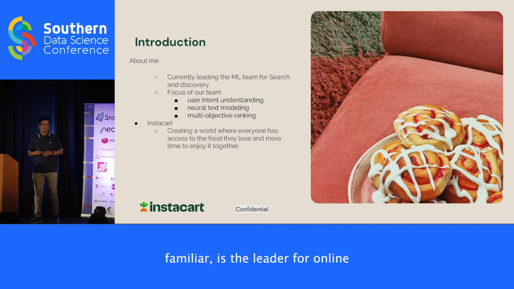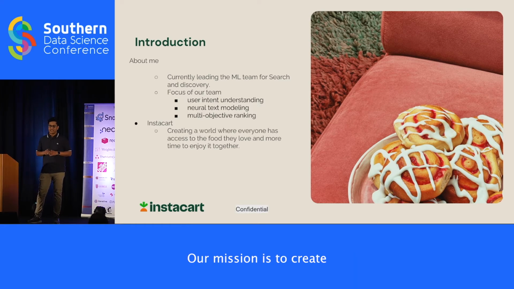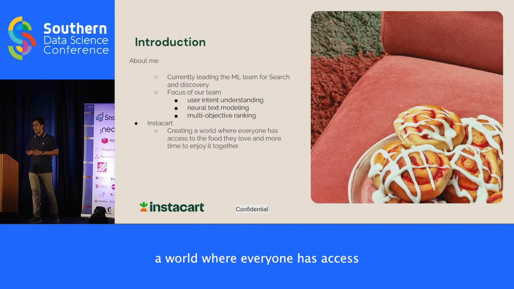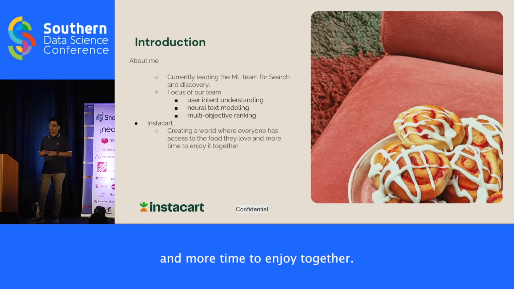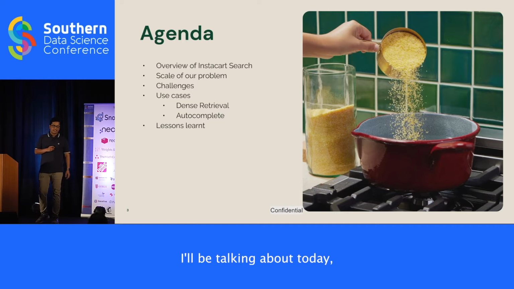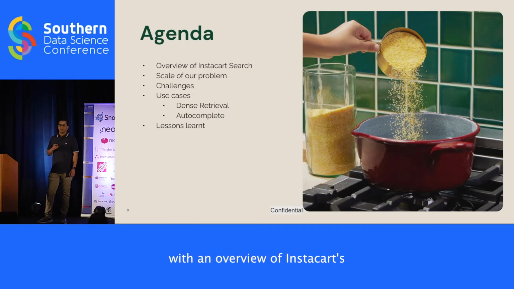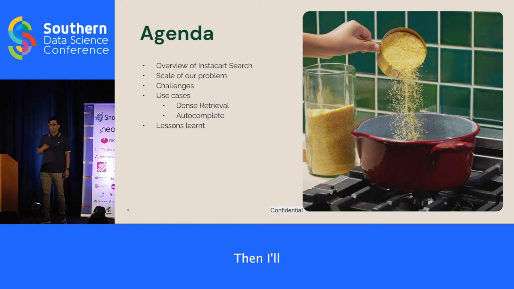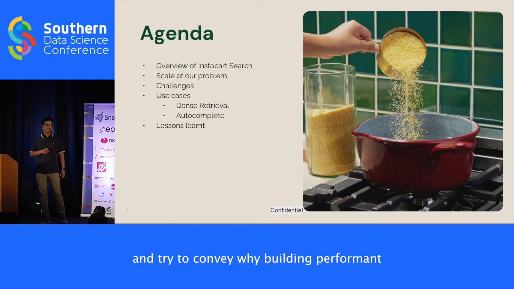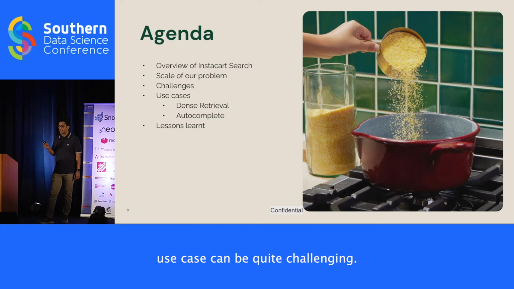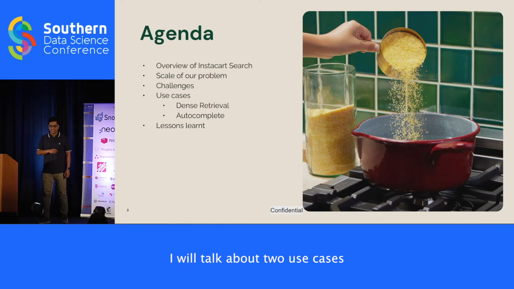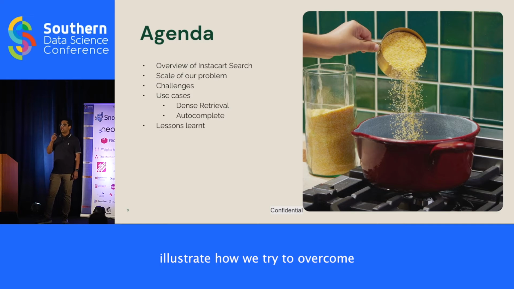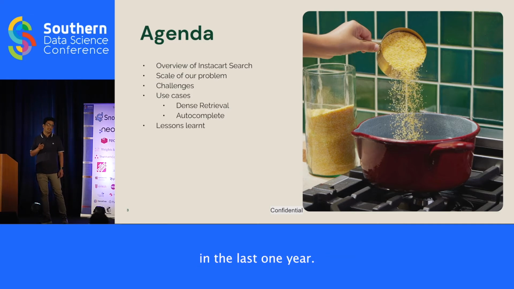Instacart, for those who are not familiar, is the leader for online grocery delivery in US and Canada. Our mission is to create a world where everyone has access to the food they love and more time to enjoy together. Coming to the topics I'll be talking about today, I'll first start with an overview of Instacart's search architecture. Then I'll talk about the scale of our data and try to convey why building performant ML models for Instacart's use case can be quite challenging. I will talk about two use cases, which will illustrate how we try to overcome some of the challenges in the last 1 year. Finally, I'll talk about some lessons learned.